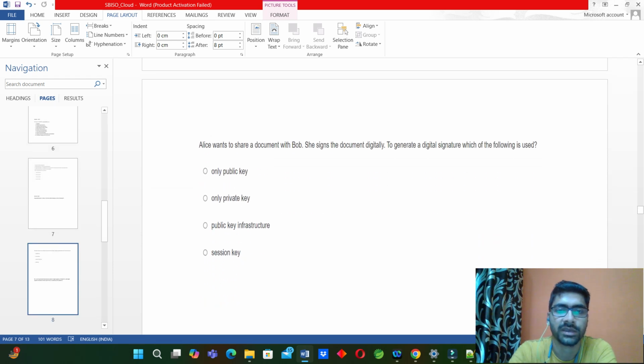Okay. Elites wants to share a document with BOB. She signs the document digitally. To generate a digital signature, which of the following is used? Only public key, only private key, public key infrastructure, and session key. It's a very good question.